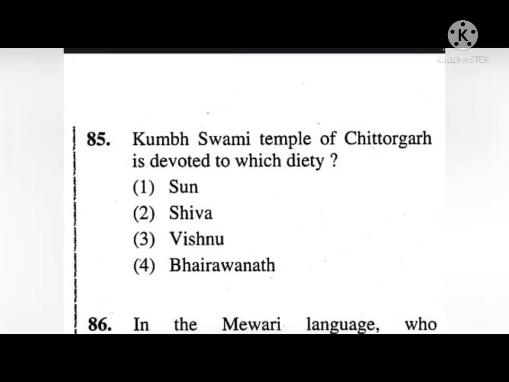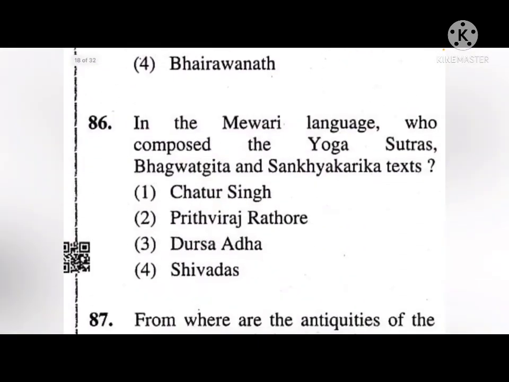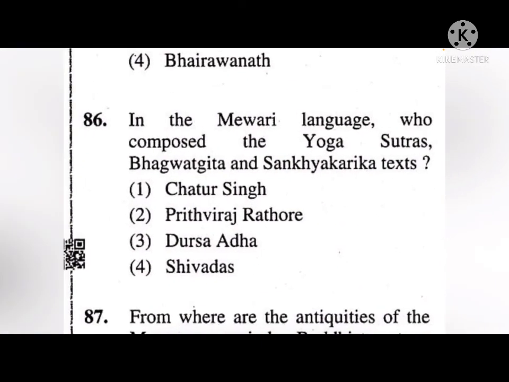Kumbh temple of Chittorgarh is devoted to which deity? Sun, Shiva, Vishnu or Bhairavnath? Okay, so the correct answer to this is Vishnu. Next, in Mewari language, who composed the Yoga Sutras, Bhagavad Gita, and Sankhya Karika text? Okay, so the options are Chatur Singh, Prithviraj Rathod, Dursa Adha or Shivadas. Okay, so the correct answer to this is first, Chatur Singh.